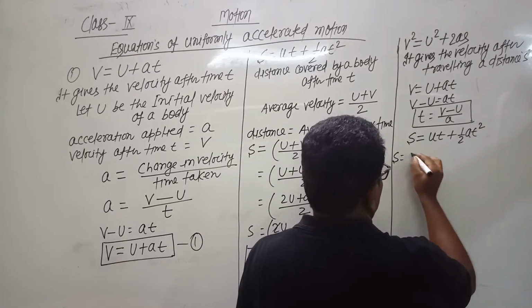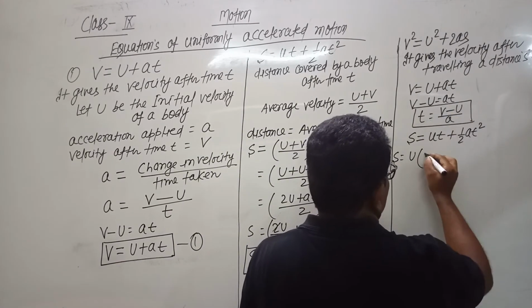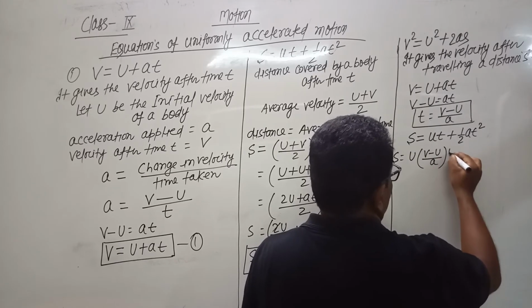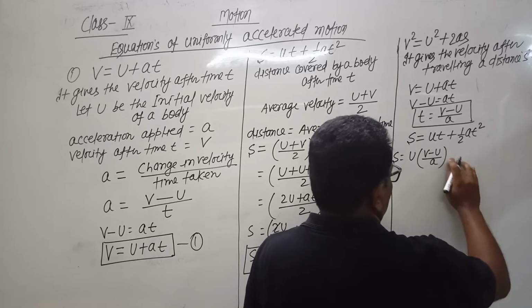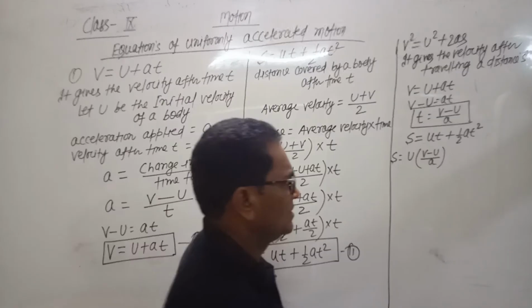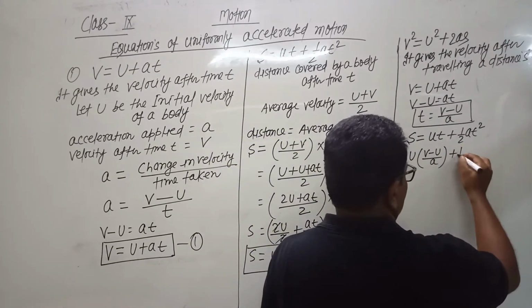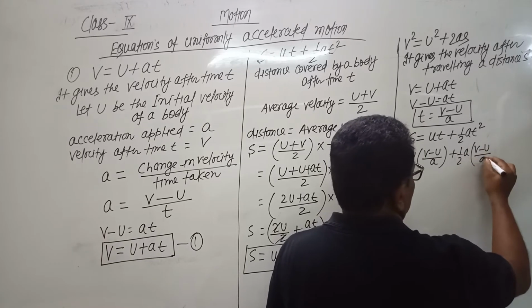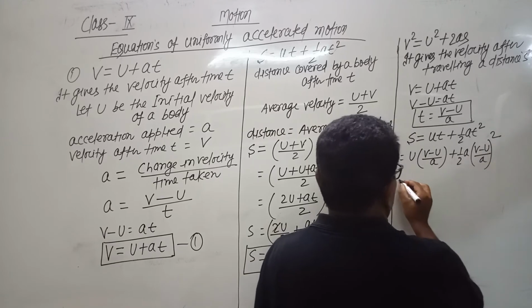So s equals u, and the value of t is v minus u by a, plus 1 by 2 a t square, which means v minus u by a the whole square.